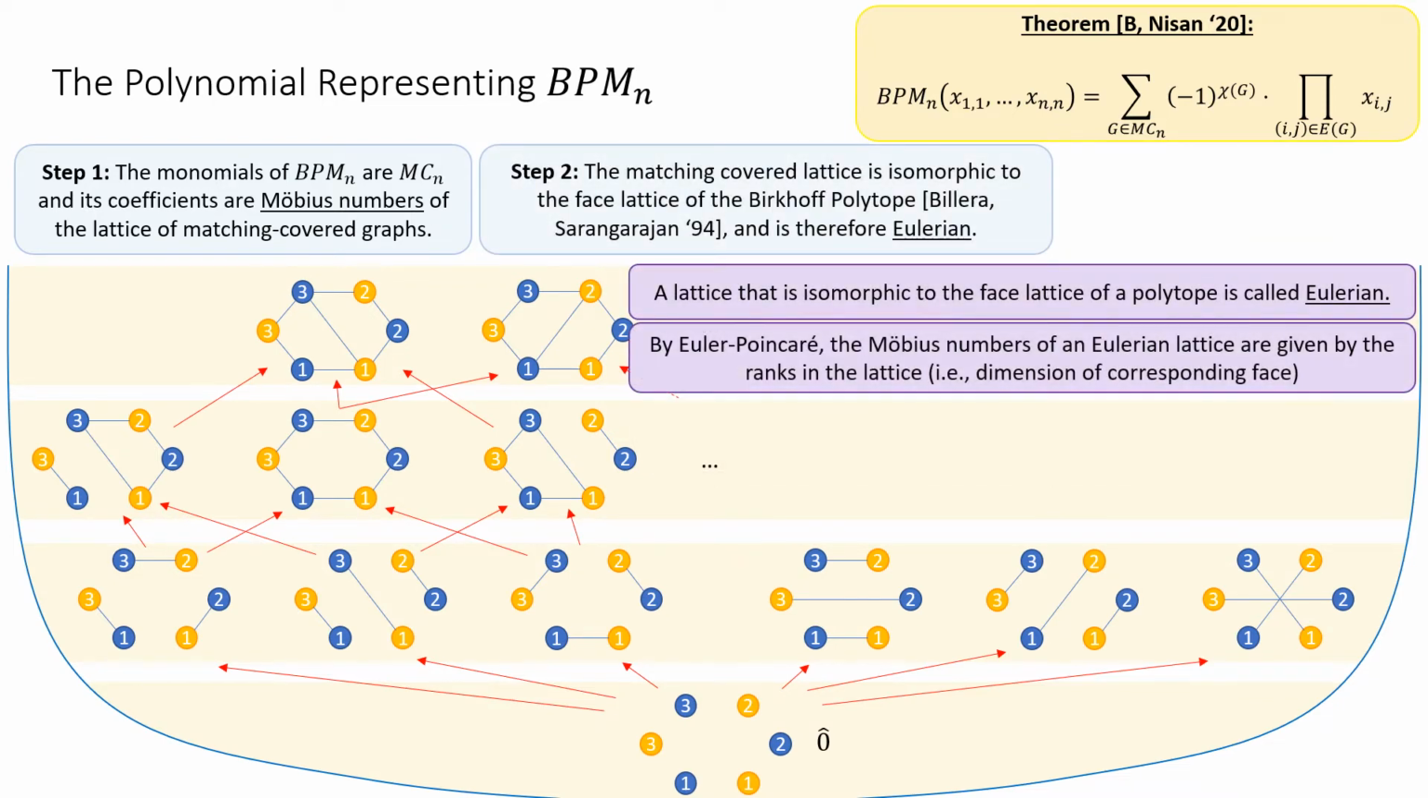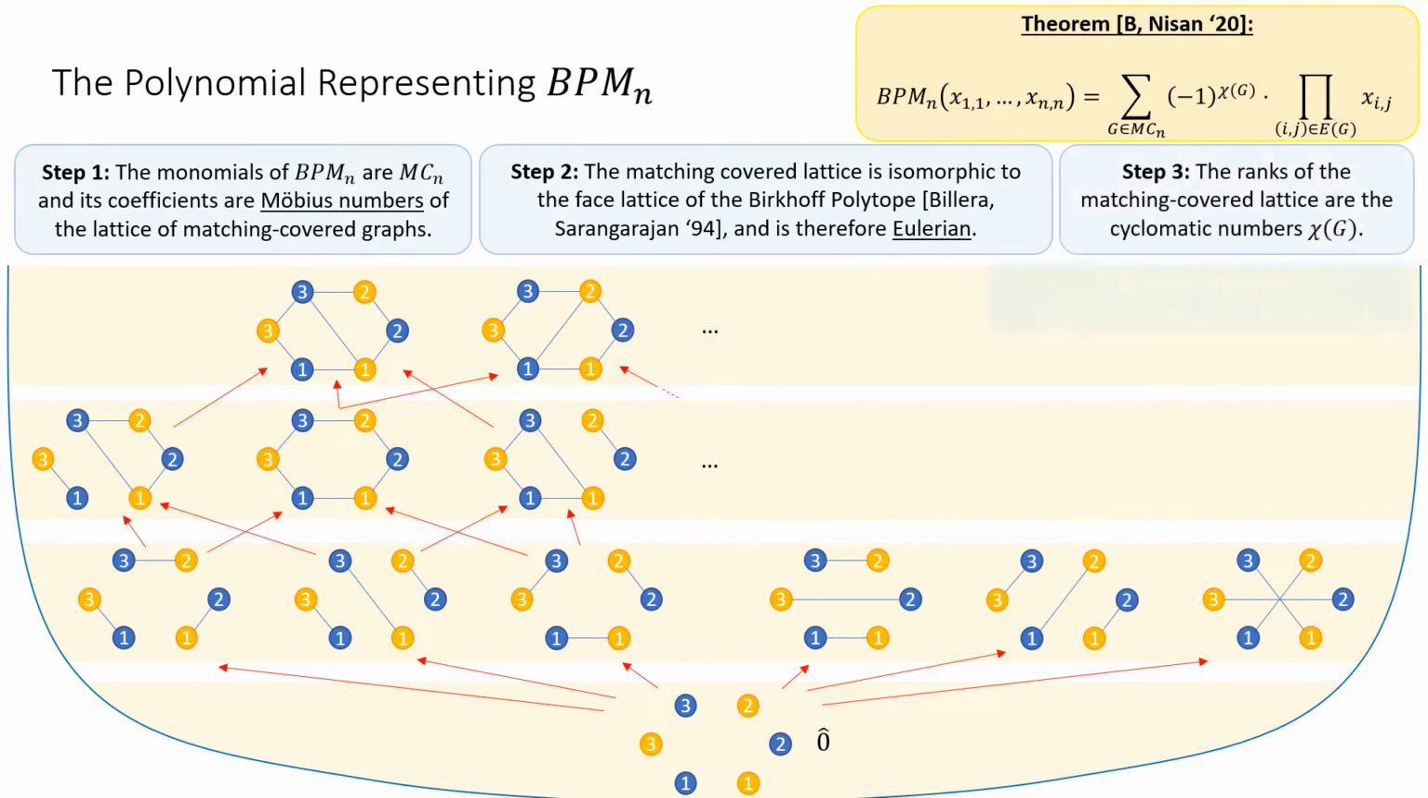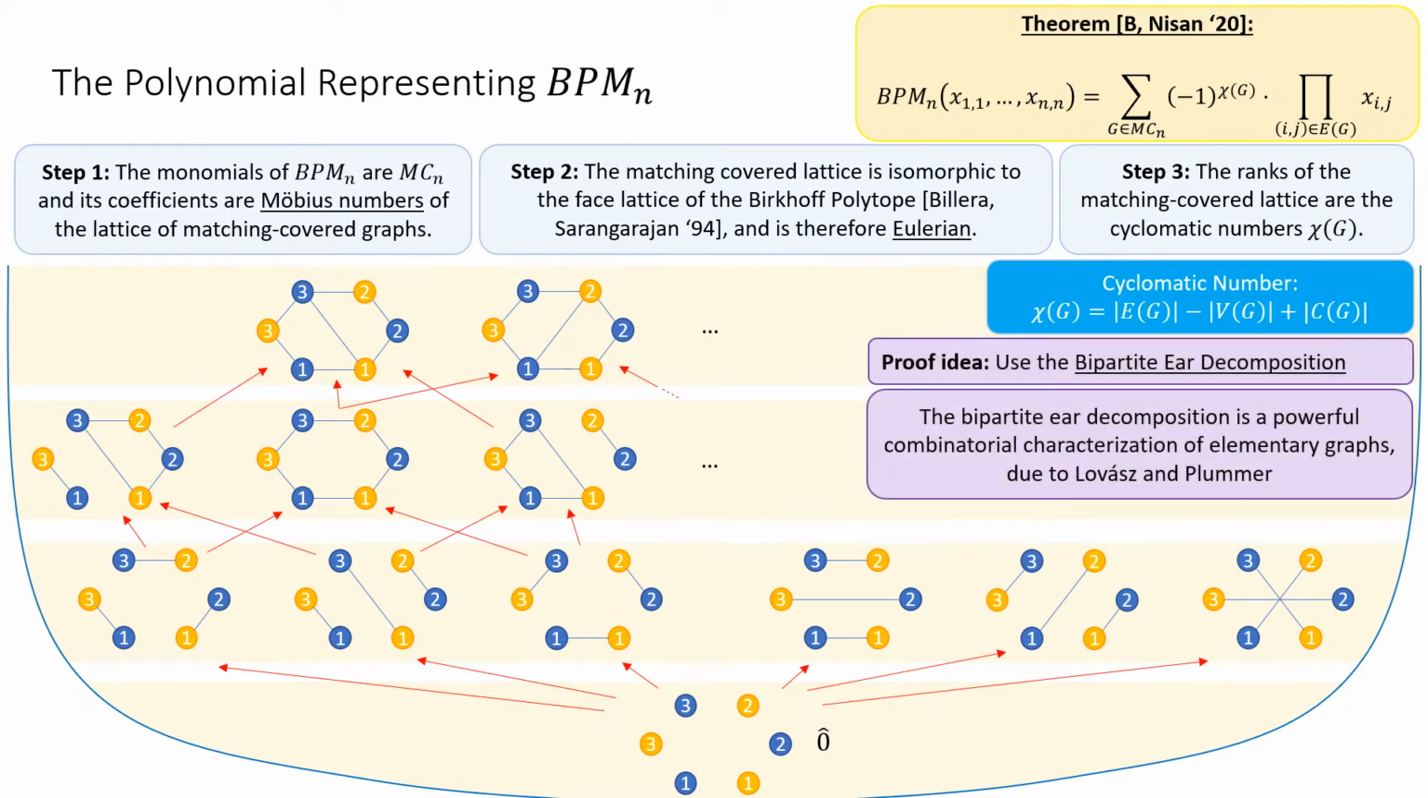The second step is to use an isomorphism theorem due to Billera and Sarangarajan, who showed that the matching covered lattice is isomorphic to the face lattice of the Birkhoff polytope. In particular, since this is a lattice that is isomorphic to the face lattice of some polytope, it is Eulerian, meaning it satisfies the Euler-Poincaré formula. Therefore, its Mobius numbers are very simple and are just given by the dimensions of every face in the lattice. So finally, it remains to compute the dimension of every face in the Birkhoff polytope.